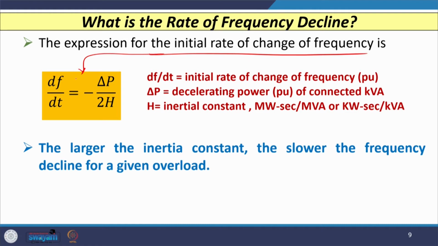which is given as the rate of change of frequency, df by dt, equal to minus delta P divided by 2H, where df by dt is the initial rate of change of frequency in per unit, delta P is the decelerating power in per unit that is connected in kVA, and H is the machine inertia constant, which is normally given in megawatt second per MVA or kilowatt second per kVA. The larger the value of the inertia constant, the slower is the decline of the frequency, and the negative sign indicates that the frequency is declining with reference to the fundamental or base frequency.